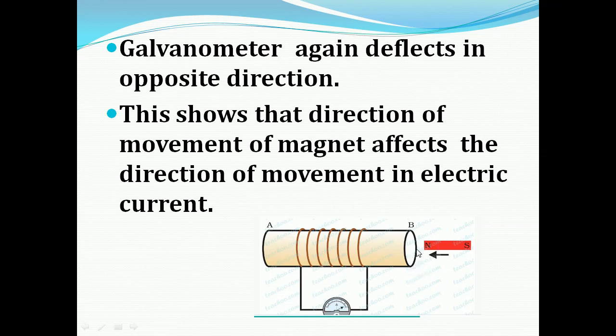So when we are moving towards the outside of the wire, there is a deflection, and when we are moving in the opposite direction, there is a deflection in the galvanometer in the opposite direction, which shows that the direction of movement of the magnet affects the direction of the electric current.